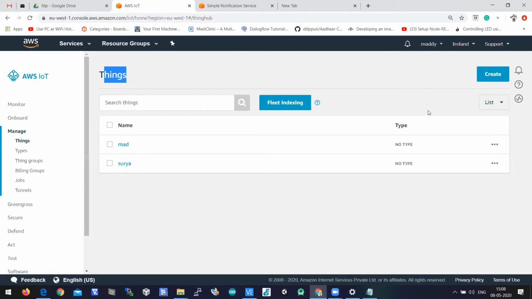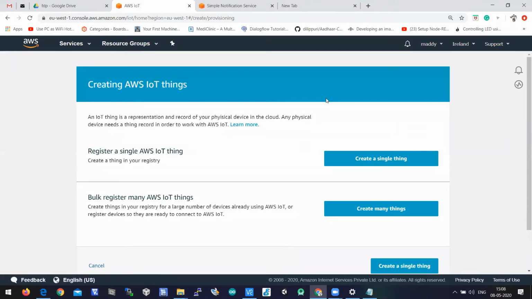Let us create a thing. Let us click on the create button on the right top side. So in manage, you need to click on manage. Then when you click on manage, things will be selected. So you need to click on the create button here. You need to create a thing. I'm just clicking on the create button. When you click on the create button, you can see this page. An IoT thing is a representation and record of your physical device in the cloud. So that's what I'm talking about.